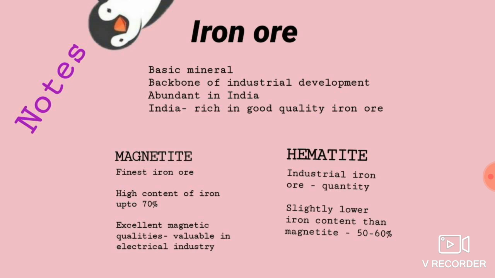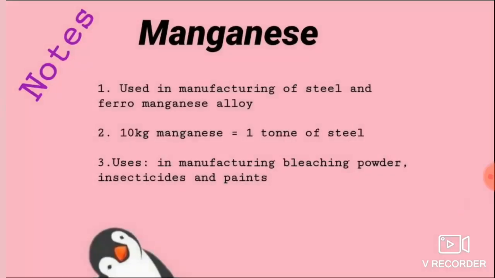And iron ore is of two types, one is magnetite and the other is hematite. Magnetite is the finest iron ore, hematite is the industrial iron ore. 70% of iron is in magnetite and 50 to 60% of iron is in hematite. So make a note of this slide.